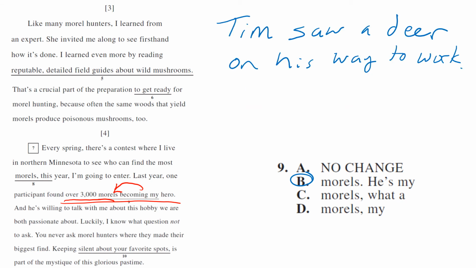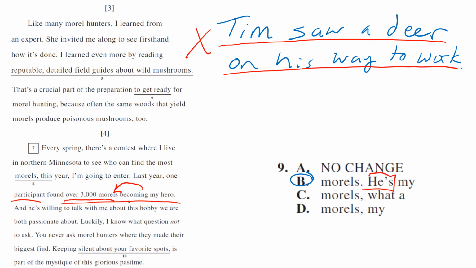Here's an example I frequently use, and if you watch the pronoun intro, you'll see this. Tim saw a deer on his way to work. Well, your brain makes sense of this, and you picture Tim driving to work and he saw a deer. But what really could be happening is the deer in his suit and tie is on his way to work. So it's an incorrect sentence. Tim saw a deer while Tim was driving to work. That's clarity. So this is a clarity issue. The morels aren't becoming your heroes. The participant is your hero. So he is my hero. So another way to look at that one is just as a clarity problem. So punctuation problem or clarity problem, two ways to go about solving this one.